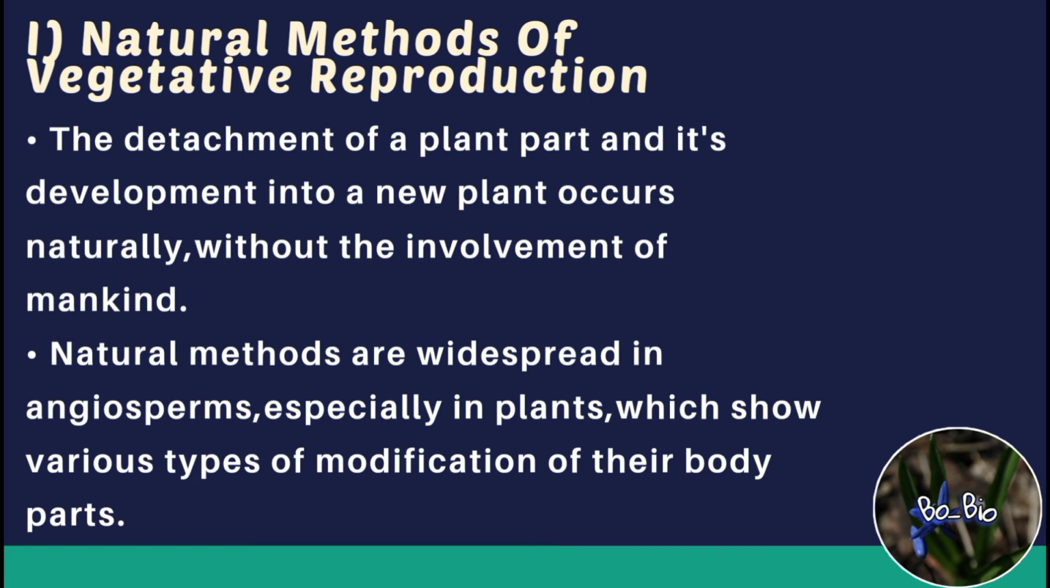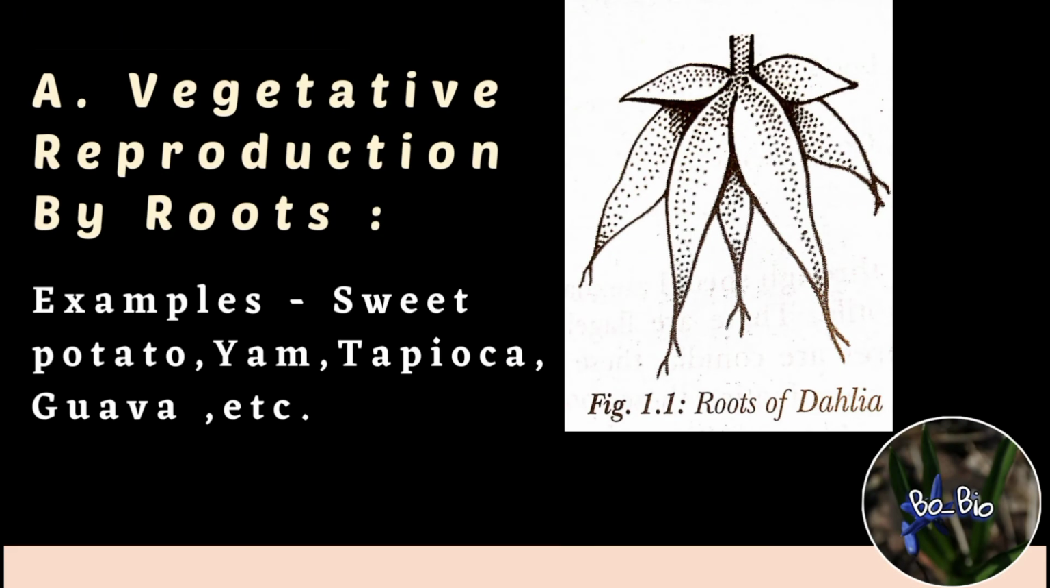Now, discussing in detail the natural methods of vegetative reproduction or propagation, we will start with the first one, that is vegetative reproduction by roots. In this process, the roots in many plants such as sweet potato, tapioca, yam, dahlia, asparagus, etc.